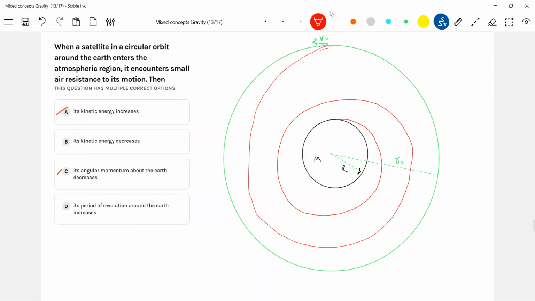How many rounds? It all depends upon the resistance offered by it. This is called a spiral. Now he's asking about all the things. So this is the path without a resistance.